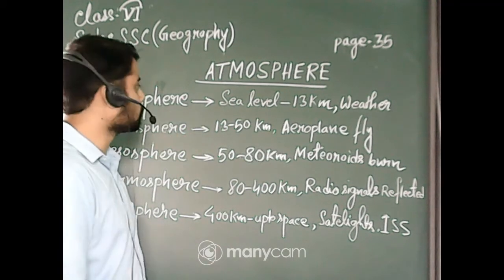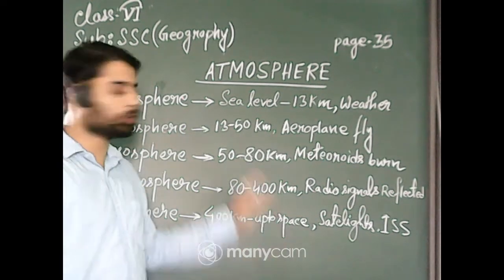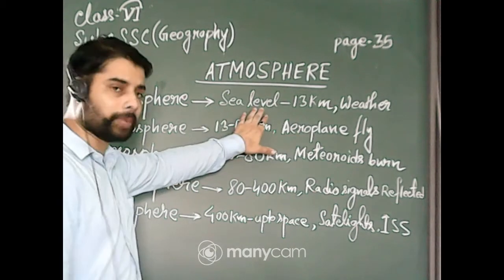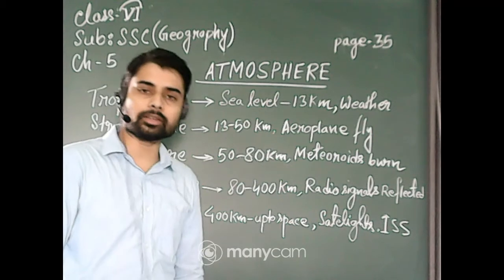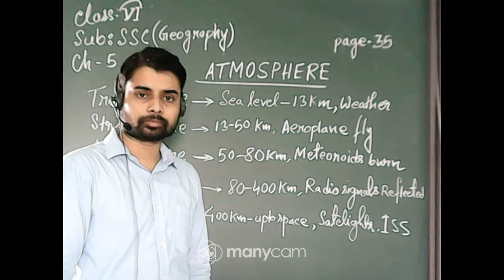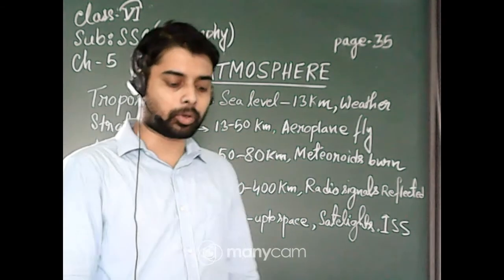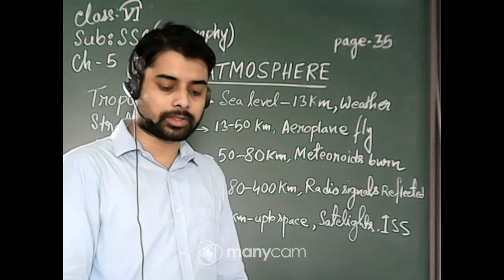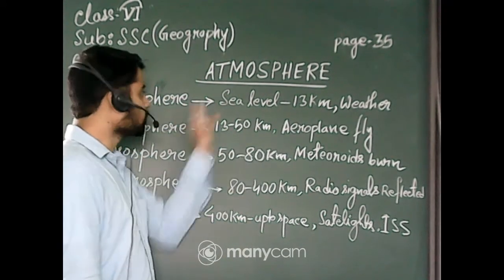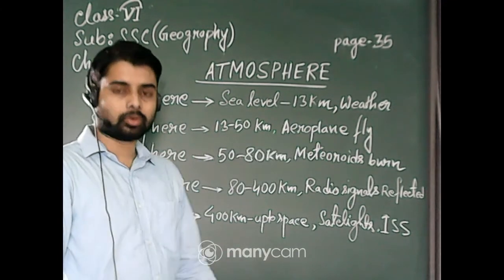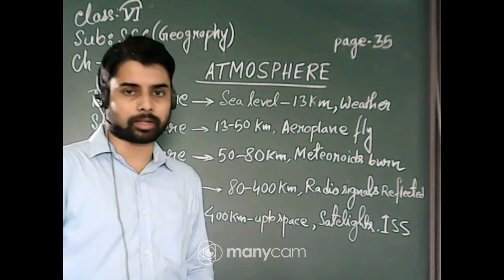The troposphere starts from the sea level up to 13 kilometers. Hot air balloons and gliders fly in this region. And weather also depends on this layer.